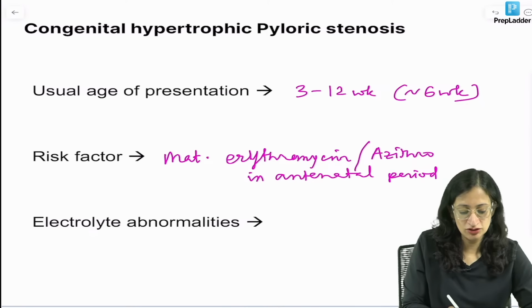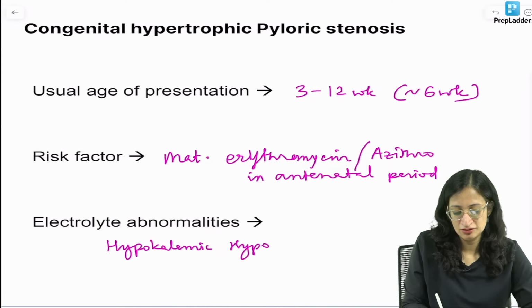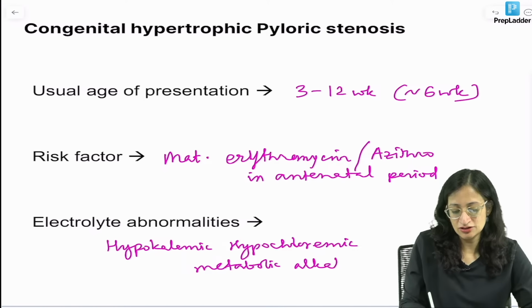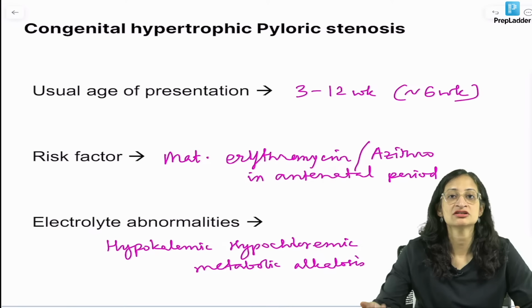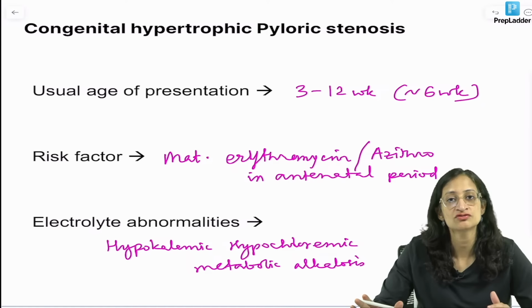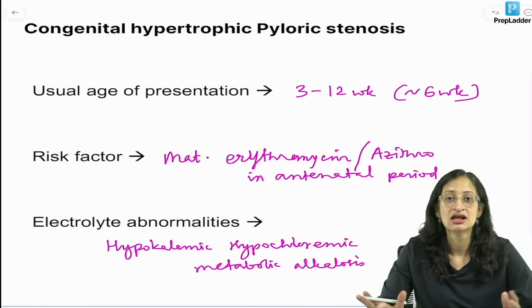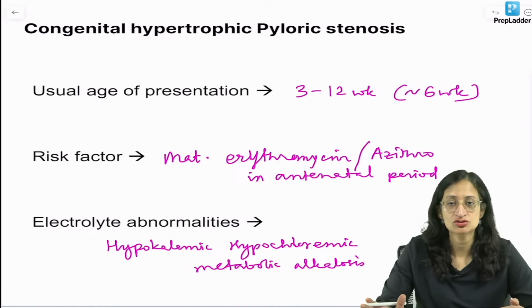So, you get hypokalemic, hypochloremic metabolic alkalosis. That is a typical electrolyte abnormality, and normal saline is usually the fluid of choice for initial resuscitation, and you have to do a pylorotomy. So, ultimately surgical correction will be required.